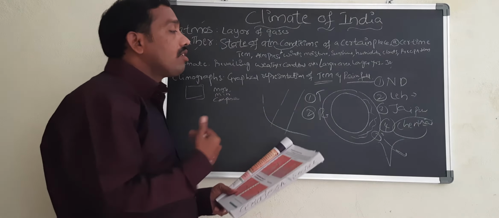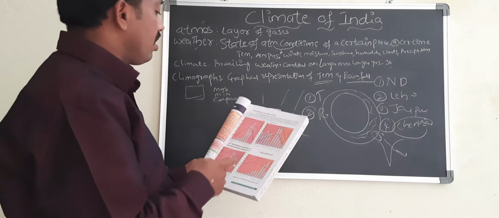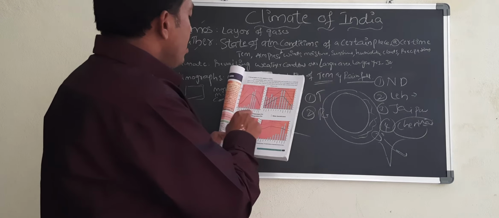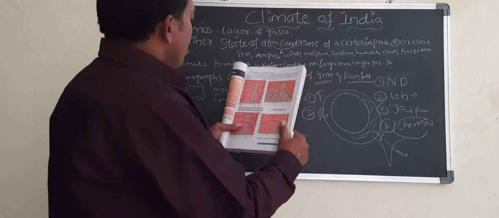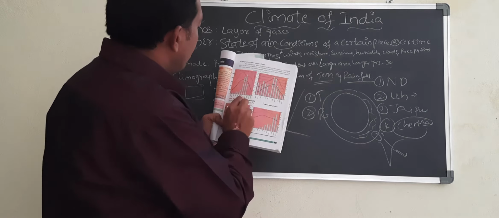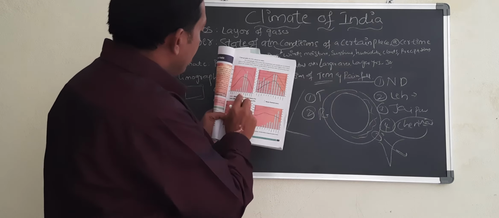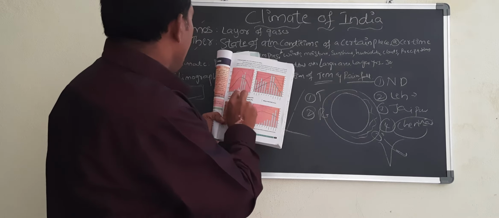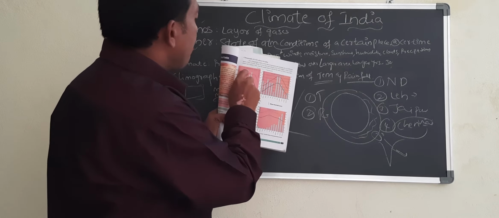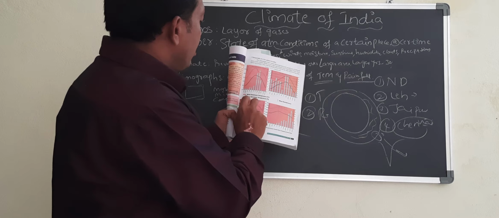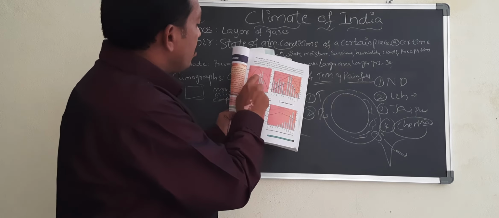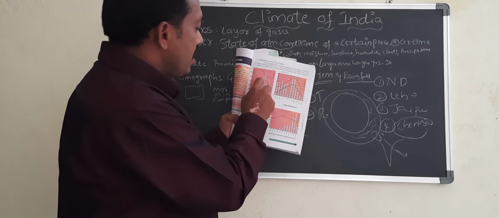By using these graphs, you can say what the maximum temperature of Delhi is. If you observe in our textbook, you see the mean maximum temperature, and in which month it occurs. If you observe, it is in the month of May that you see the maximum temperature. And the minimum temperature, how much is the minimum temperature? So in the month of May, maximum temperature and minimum temperature.